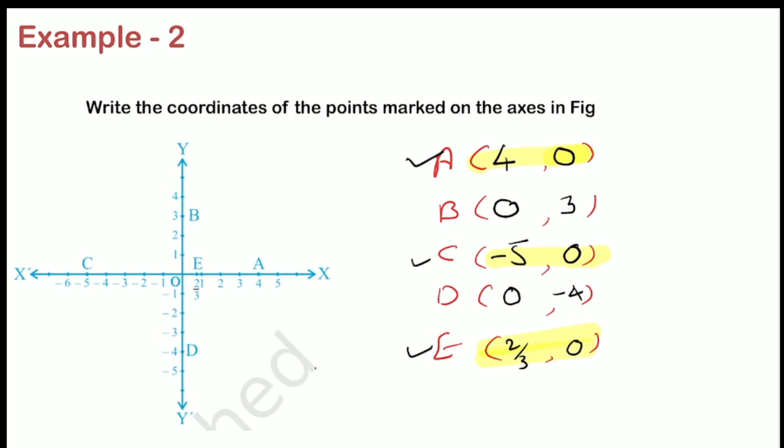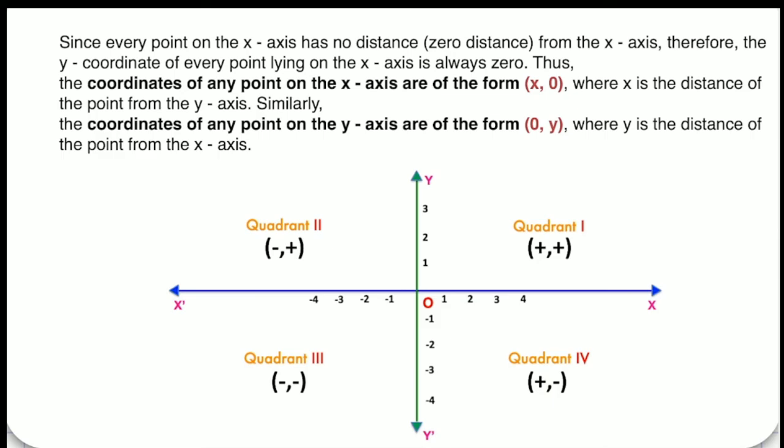So for any point on the x-axis, their y coordinate will be 0, always 0. For any point on the x-axis, their y coordinate will be 0. I have written it here, right? So the coordinate of any point on the x-axis will be in the form of x, 0. The y coordinate will always be 0, right?